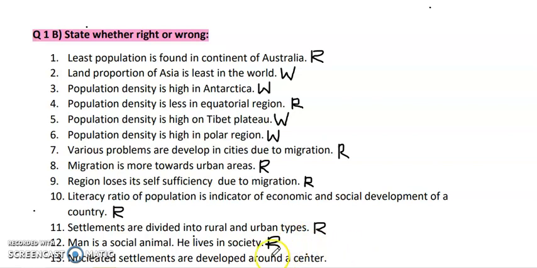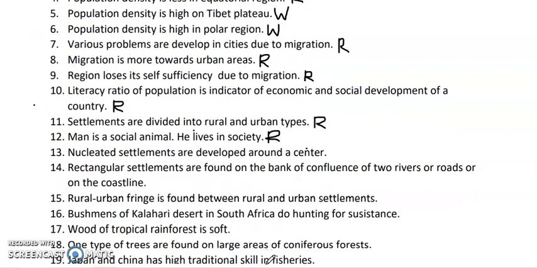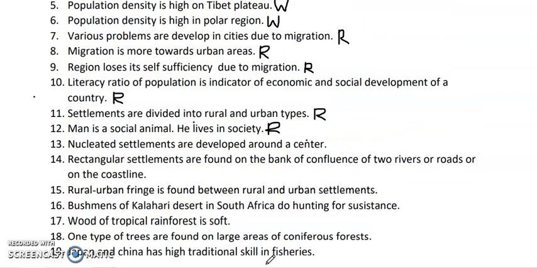Next question. Nucleated settlements are developed around a center. So nucleated settlements are developed at some particular spot. These are settlements which are very crowded, and there should be some spot, like if there is a market, it will surround the market. If there is a river, it will surround the river. So basically it gets overcrowded at some central point which is very famous in some city. So this is exactly true, right statement.